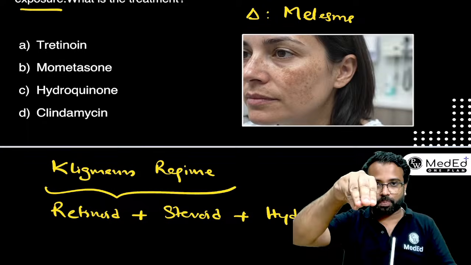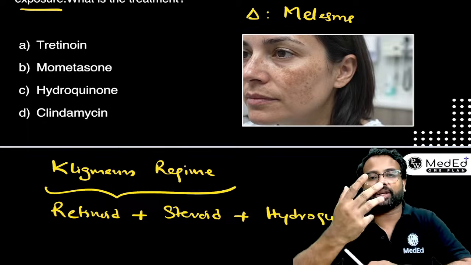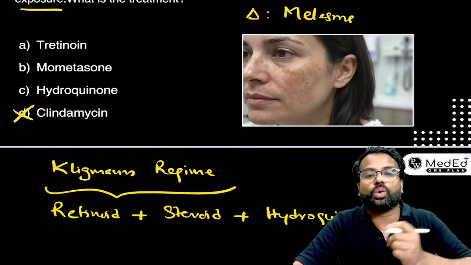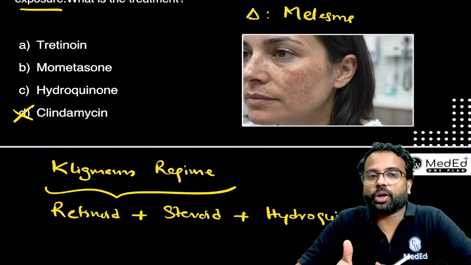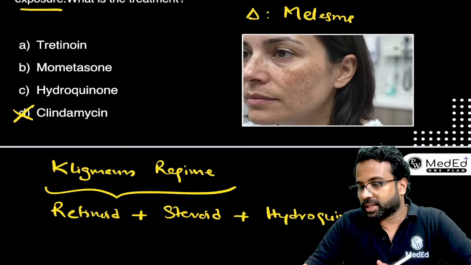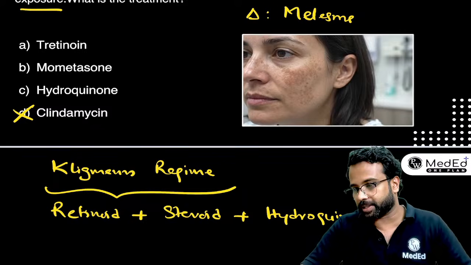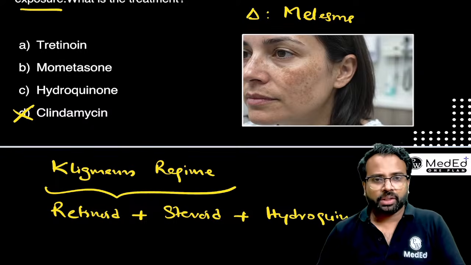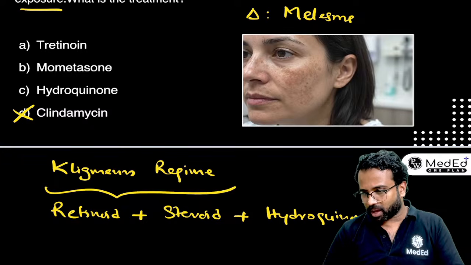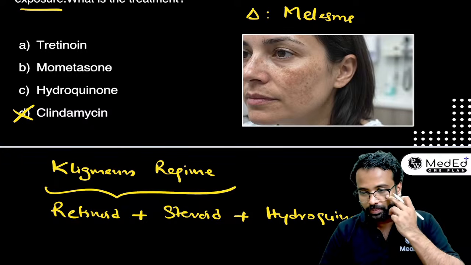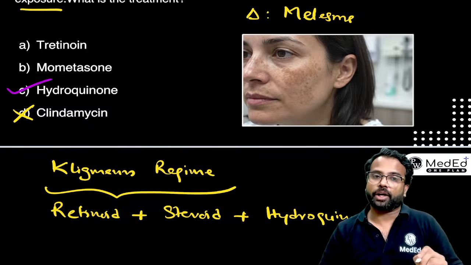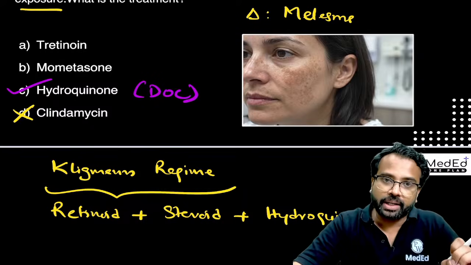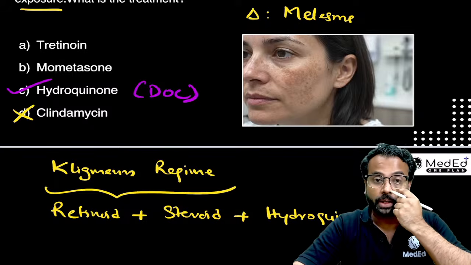Now imagine you are going to split the Kligman regime into 3. And then all 3 are there in the MCQ. What would be your right answer? So in this MCQ, I can easily rule out clindamycin, right? But among tretinoin, mometasone, hydroquinone, in the chat box, can you tell me what could be the most effective drug among all these 3? I'm having the answer already. Chris, John, Afsana, Apocalypse, Shabit, Jonah, all of them are answering it as hydroquinone, because individually, hydroquinone is going to be the drug of choice in melasma, right?